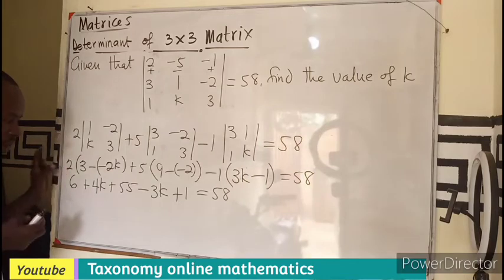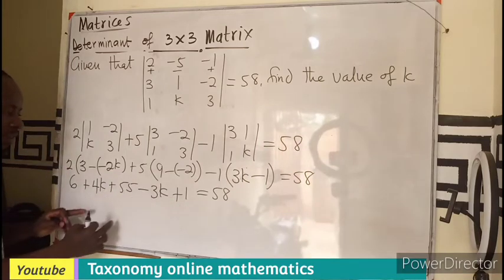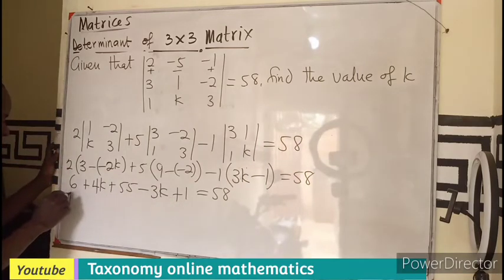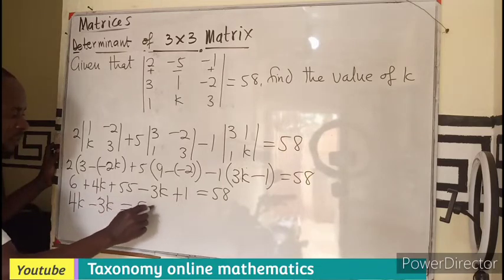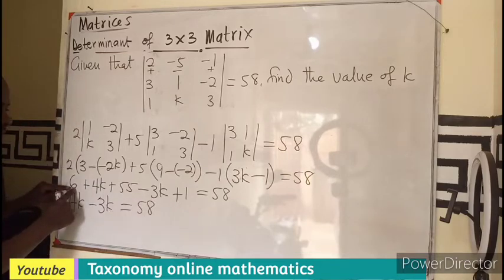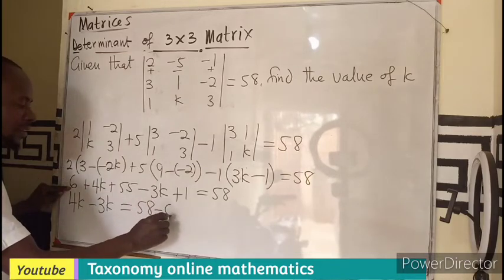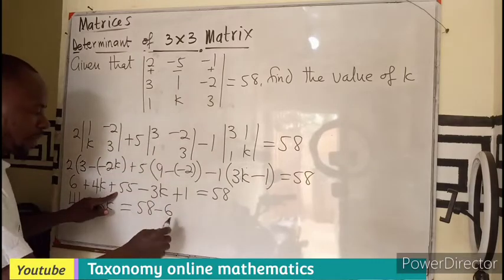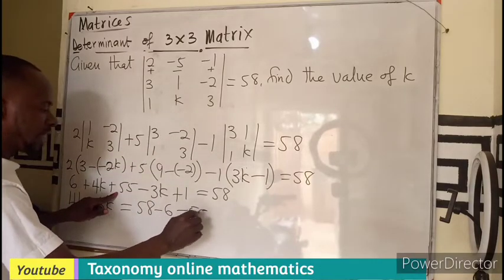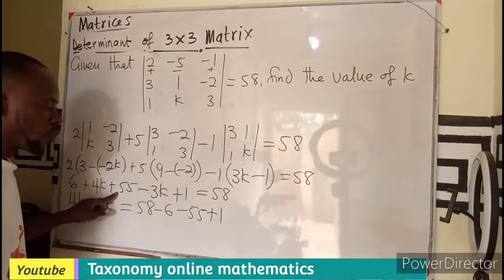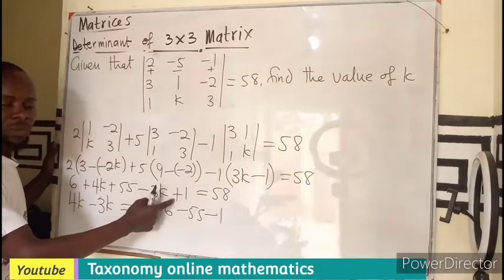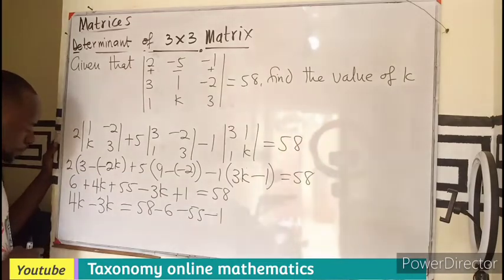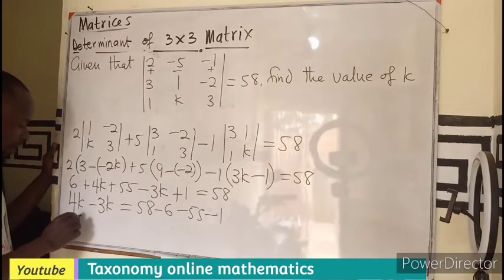I think I'm seeing common factor, k, and constants. So let's maintain our 4k minus 3k on the left equals 58. This guy is going here to become minus 6. This is coming to become minus 55 plus what? 1. It can't be plus 1. It should be minus 1 because this is also plus going that way. 4 minus 3 gives you 1.